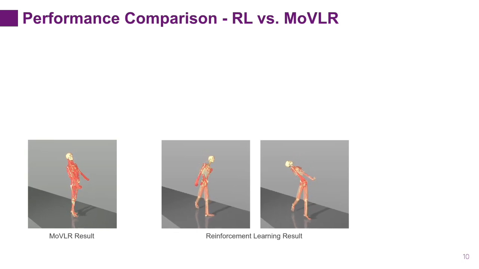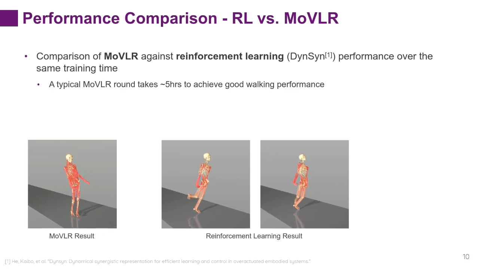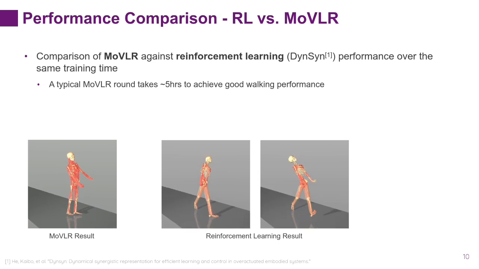To further visualize the improved control performance of our method, we compare MoVLR against a standard reinforcement learning baseline under the same training time budget. For locomotion tasks, a typical MoVLR round requires approximately 5 hours to achieve stable and natural walking behavior.